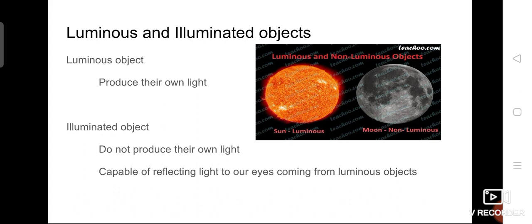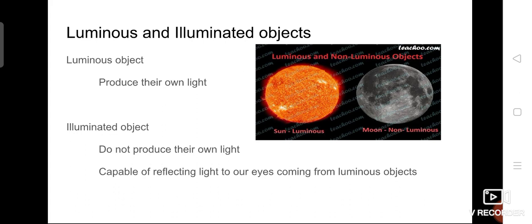The objects which do not produce their own light are called illuminated objects. They do not have the ability to produce light, but they can reflect the light. That is, they are capable of reflecting light to our eyes coming from the luminous objects.